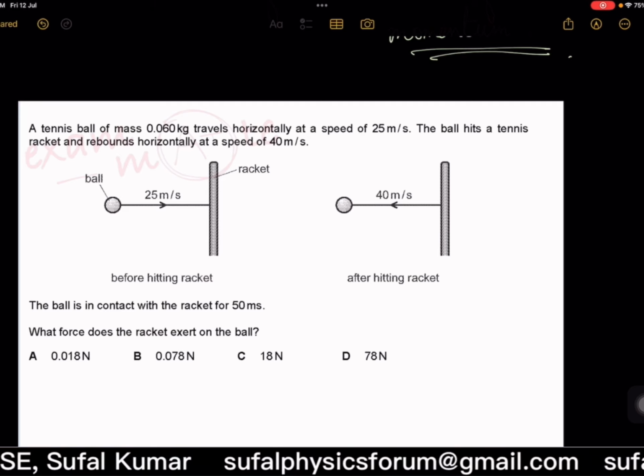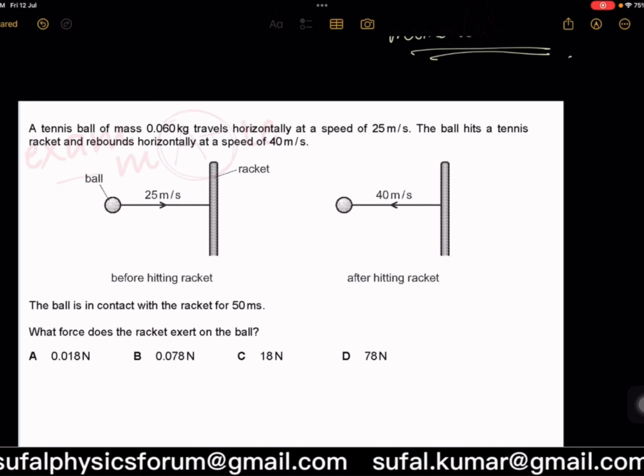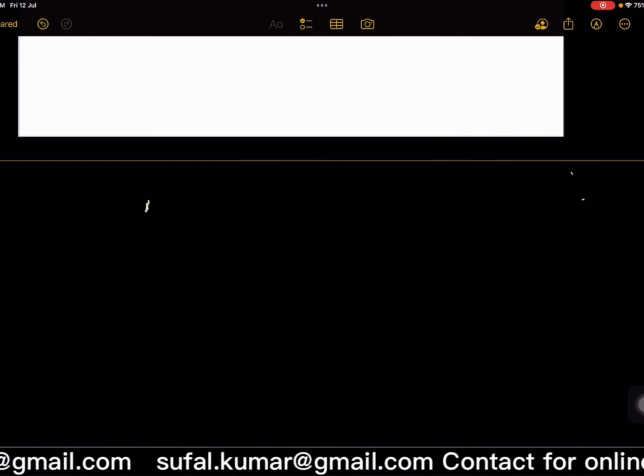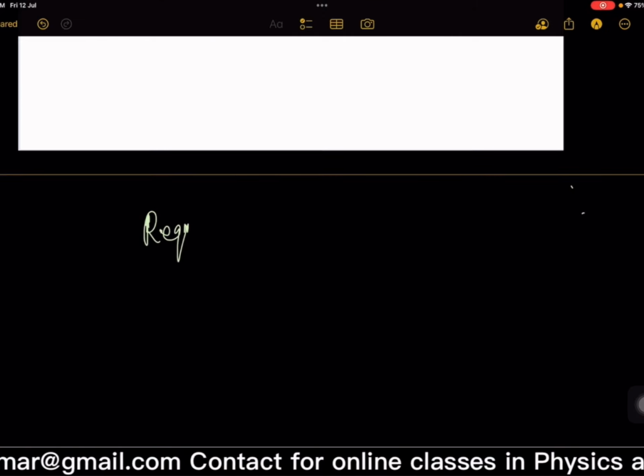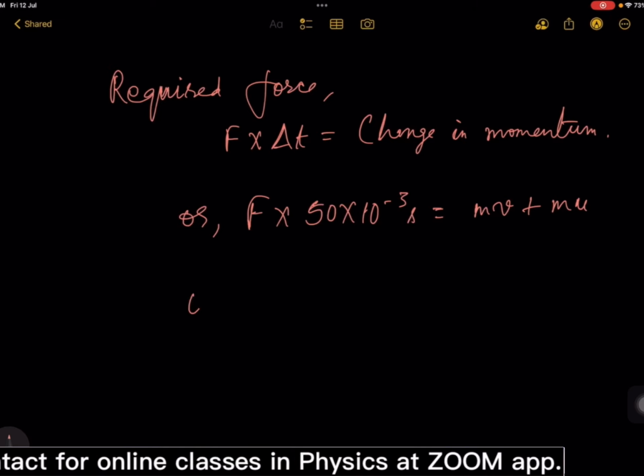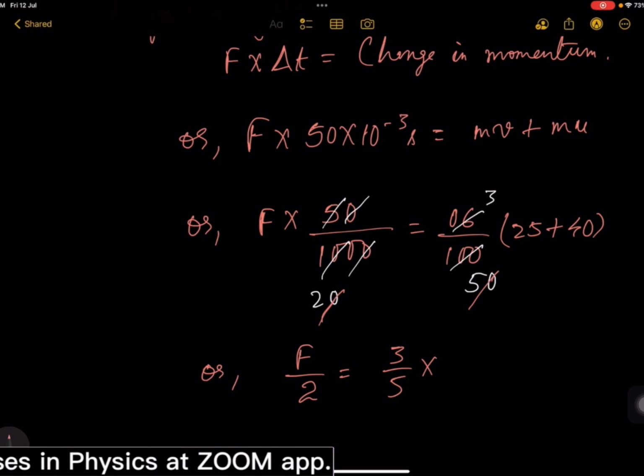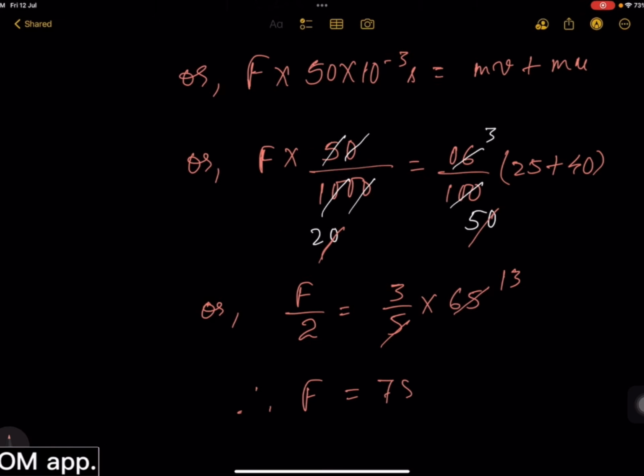Okay, done. 15 milliseconds, yeah, it is delta t. They have asked for force. I got 78 Newton. mv plus mu, 25 plus 40, 65. So therefore F is 7.